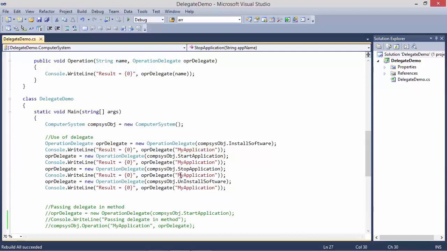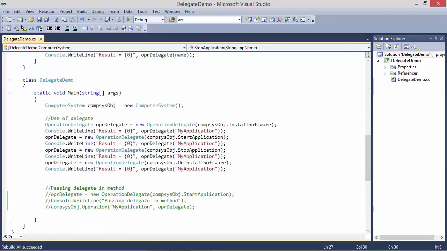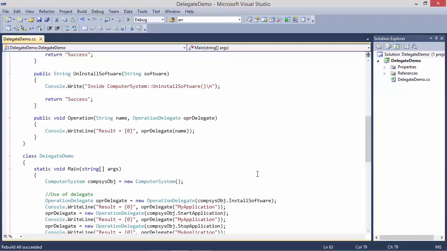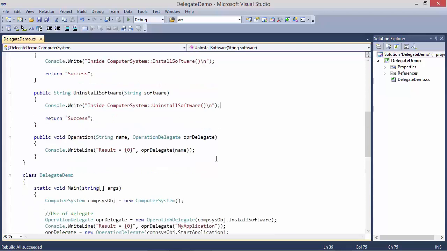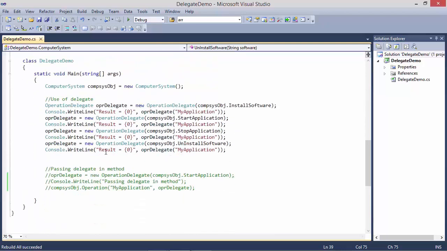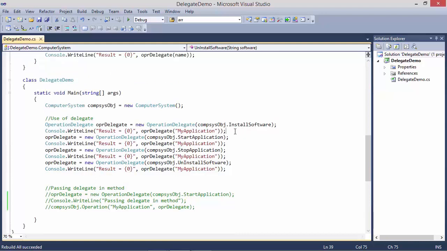Result is equal to success. And then the last statement is we are encapsulating uninstall software, and then we are using delegate instance OPR delegate to invoke the method. So this time it will invoke the method uninstall software. It will come here, display this statement, and then return the value success, which will be displayed here. Okay, we will run this program and we will see the output.